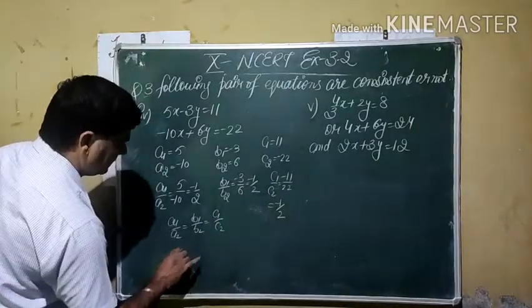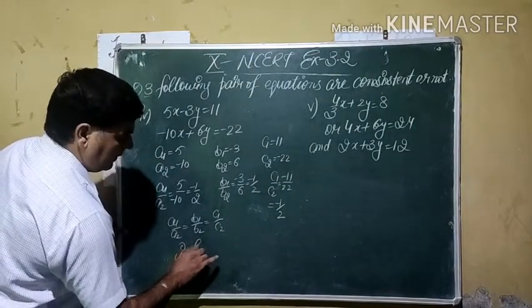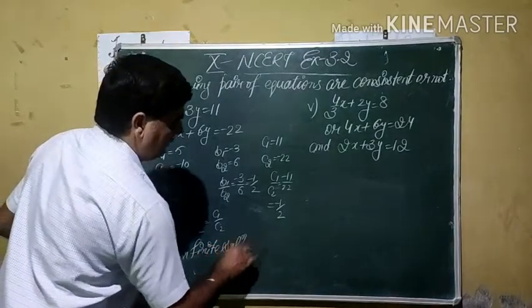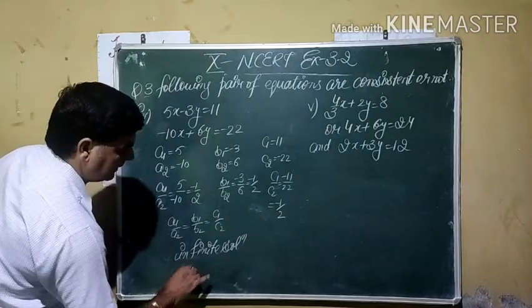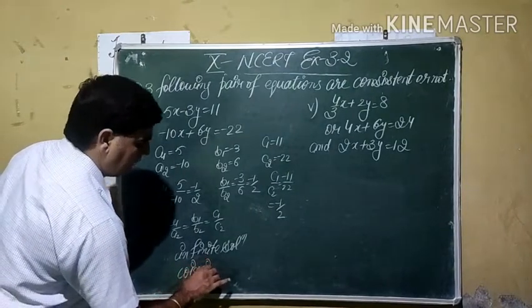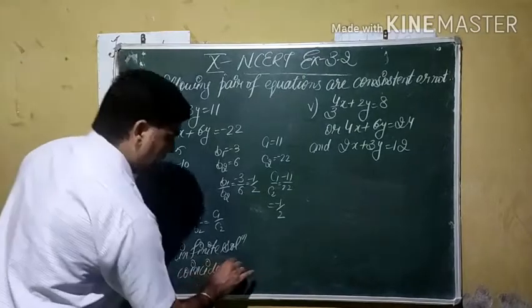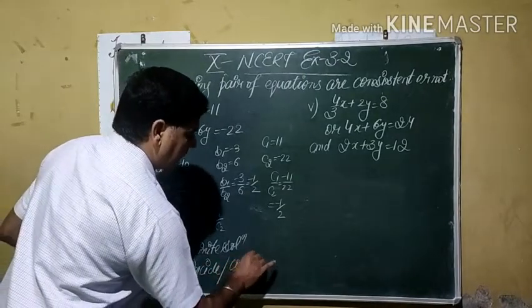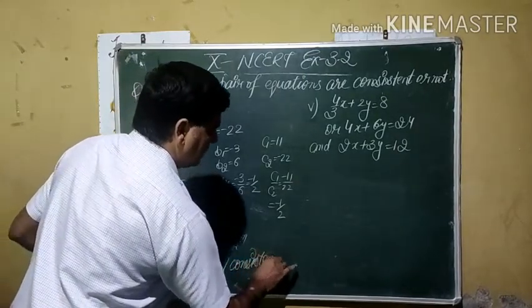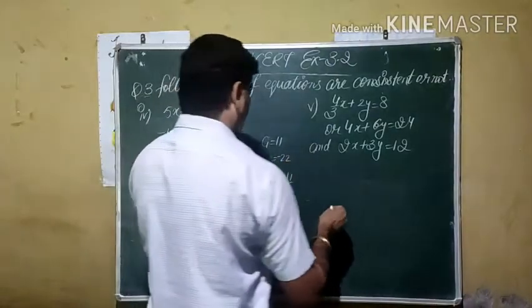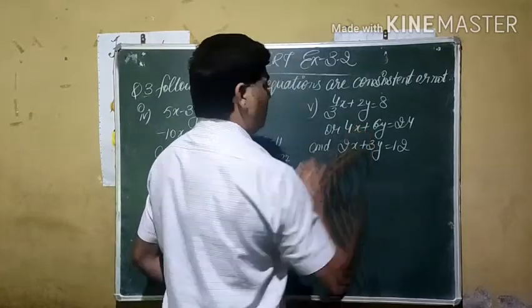So these types of lines are known as having infinite solutions. And in case of infinite solutions, we know that it is a single line, known as coincident lines, and the system of equations, when it has a solution, is known as a consistent system of equations.